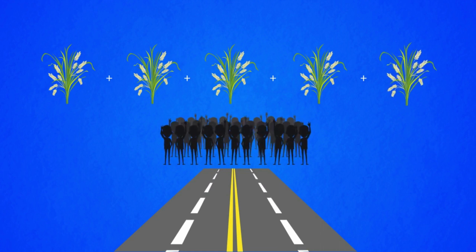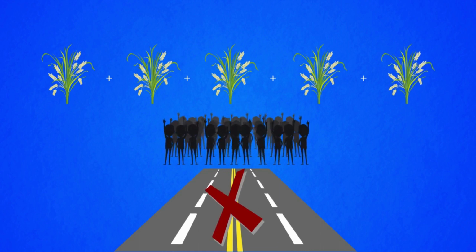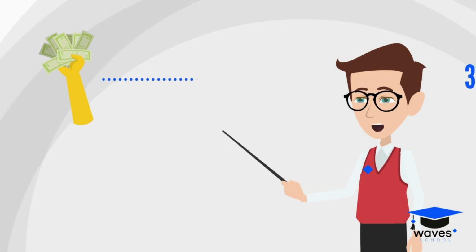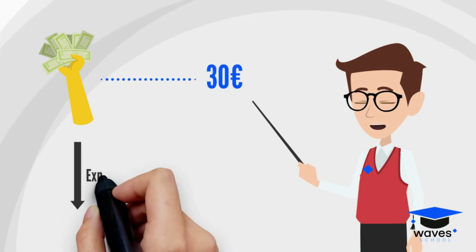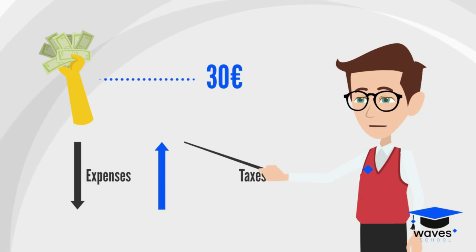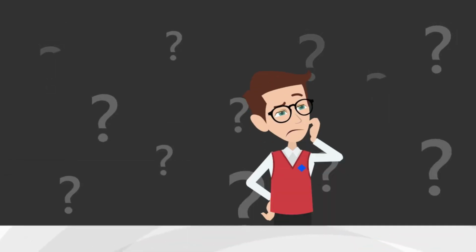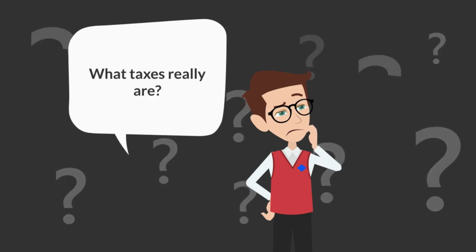Can you imagine what life would be like if we had no roads? What do you think would happen if we had to pay 30 euros for lettuce? It'd be very expensive, wouldn't it? That's why governments try to reduce such high expenses by increasing, for example, the taxes we pay. But do you know what taxes really are?